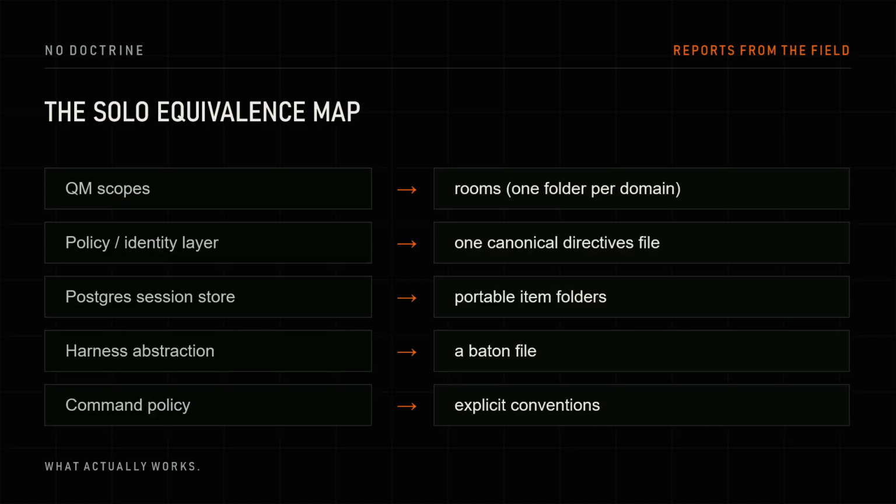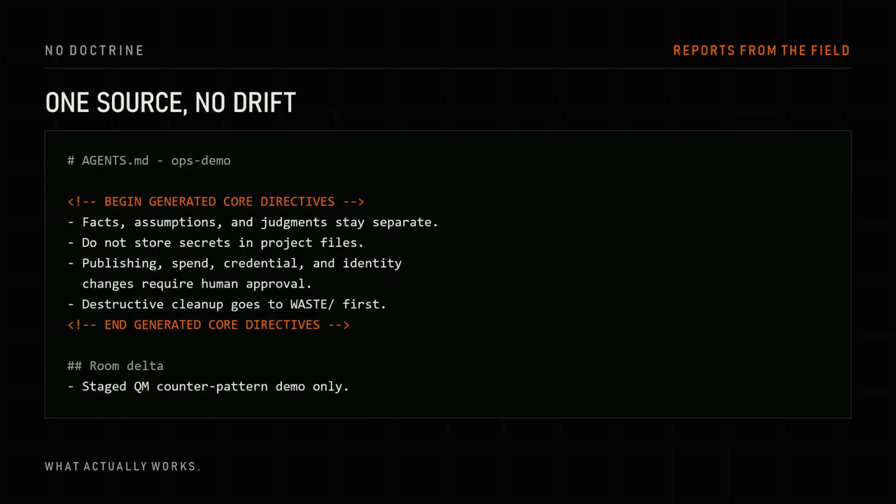QM scopes become rooms. QM's policy and identity layer becomes one canonical directives file, copied into each room's instructions as a generated block. QM's Postgres store becomes portable item folders, a brief, a truth layer, and a source list with retrieval dates. QM's harness abstraction becomes a baton file. QM's command policy becomes conventions: soft delete, host-side git, no secrets in files, and escalation gates before spend, publishing, or identity changes. The important detail is the generated block.